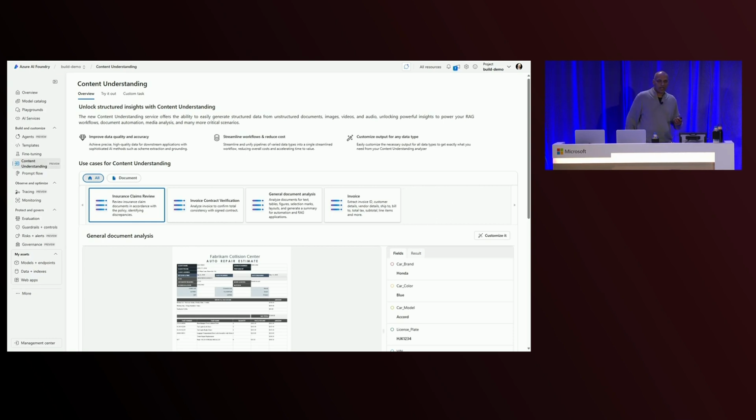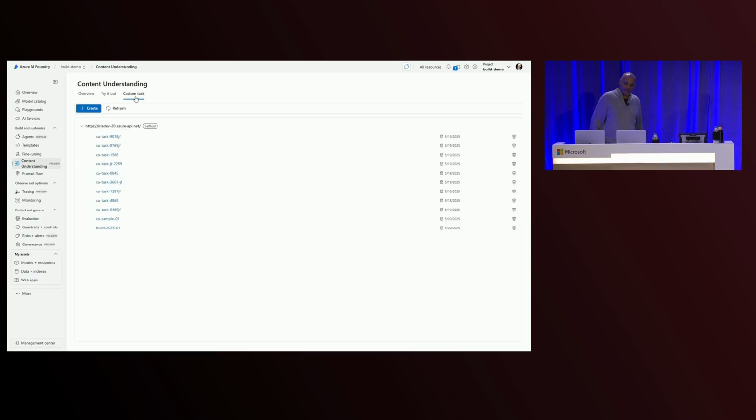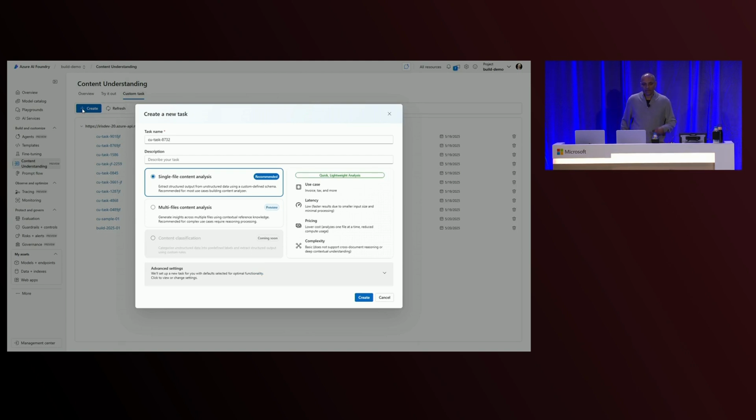So let's take a look at how we might try to solve a problem like this that involves multiple files as inputs, and we're trying to solve to get to a more meaningful answer as part of the output. So I'm in the Foundry again. We're still in content understanding, and we're going to do the same thing that we did the last time around. We're going to create a new task, right? This time, we're going to create a task, but we're going to actually look at some of the options we glossed over the last time we started.